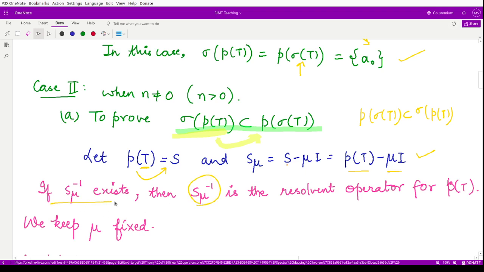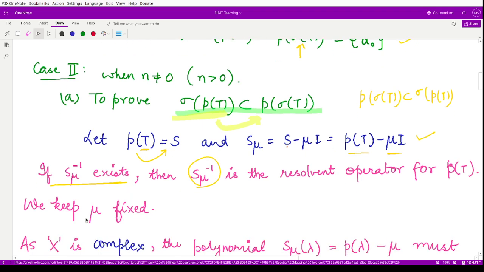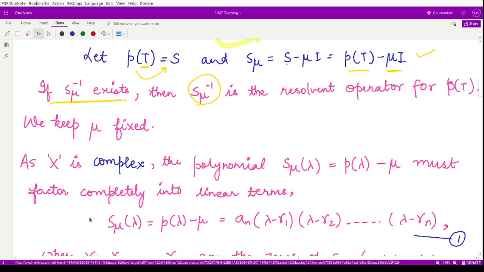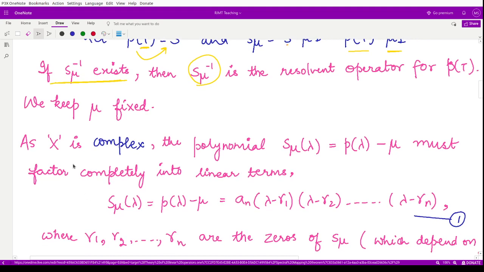This is another assumption that we are making here. So suppose we keep this complex number mu fixed. Let's see what happens next. Now, given X is complex, this polynomial S_mu(lambda), which is P(lambda) minus mu, must completely factor into linear terms.